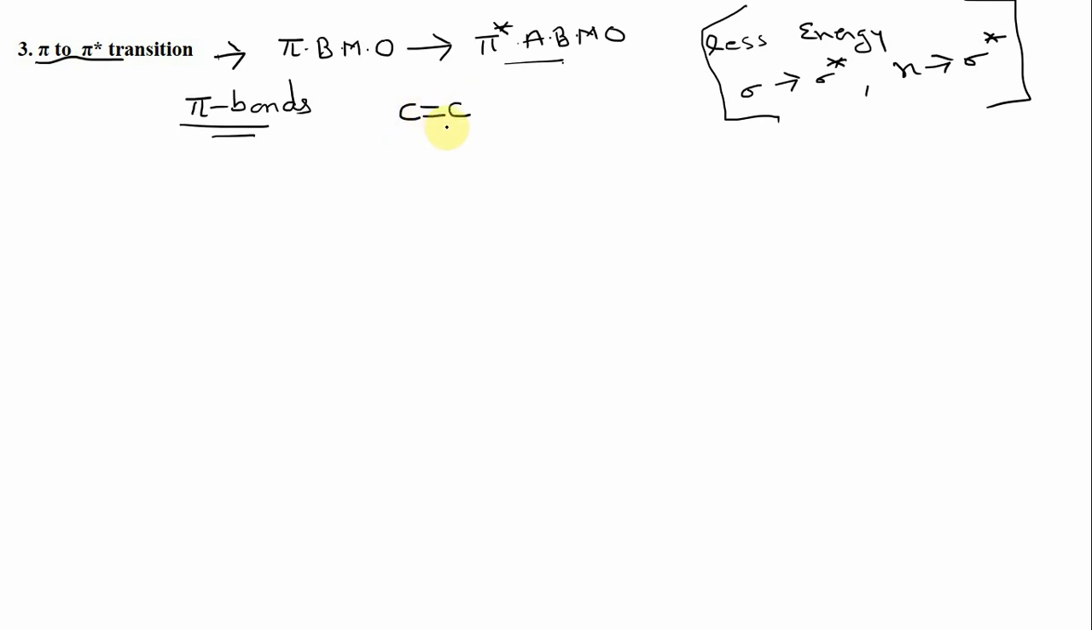So in an alkene, there is a carbon-carbon double bond, so a pi to pi star transition can take place. It can also take place in carbonyl compounds and alkynes. Any compound that has a double bond can undergo a pi to pi star transition. Normally these transitions take place with high intensity, and they have a longer wavelength as compared to sigma to sigma star or n to sigma star transitions.